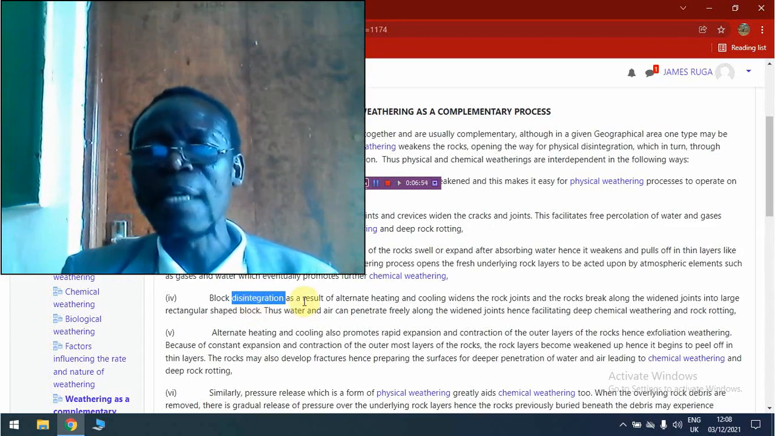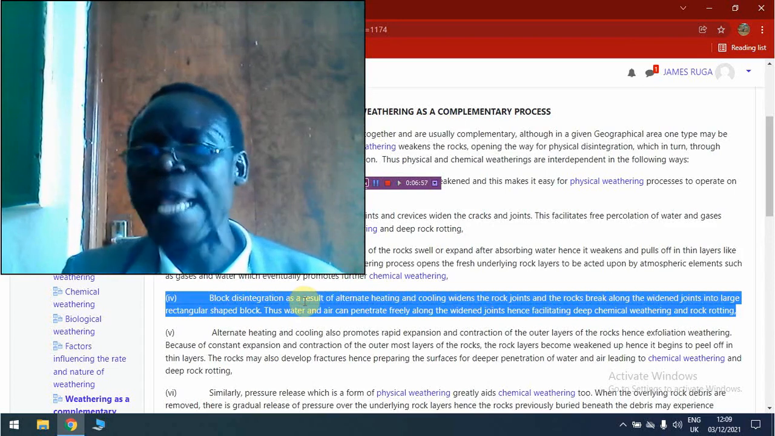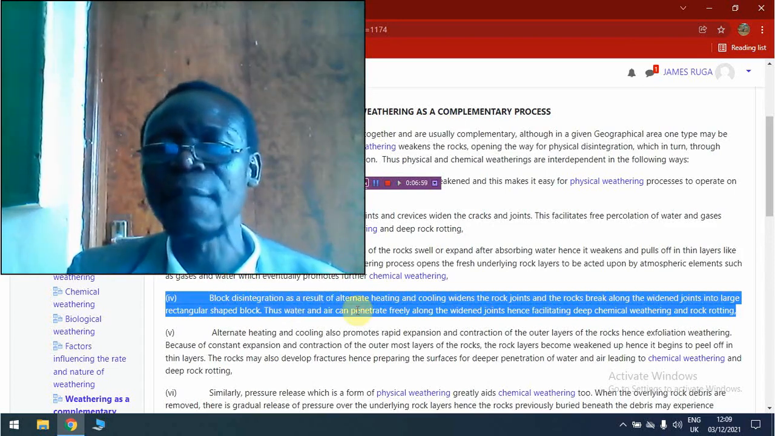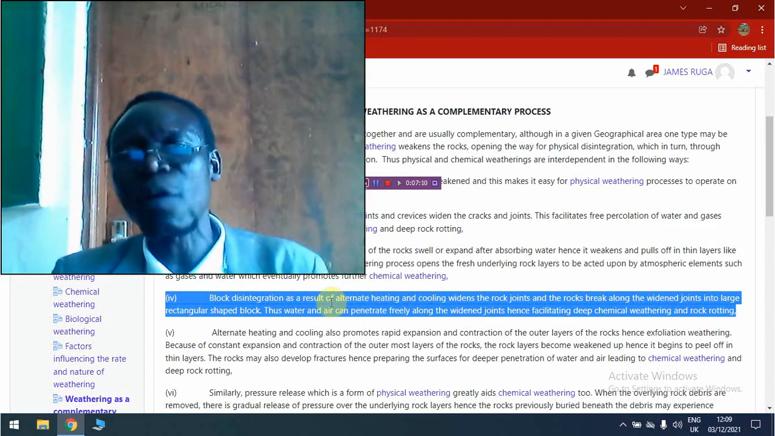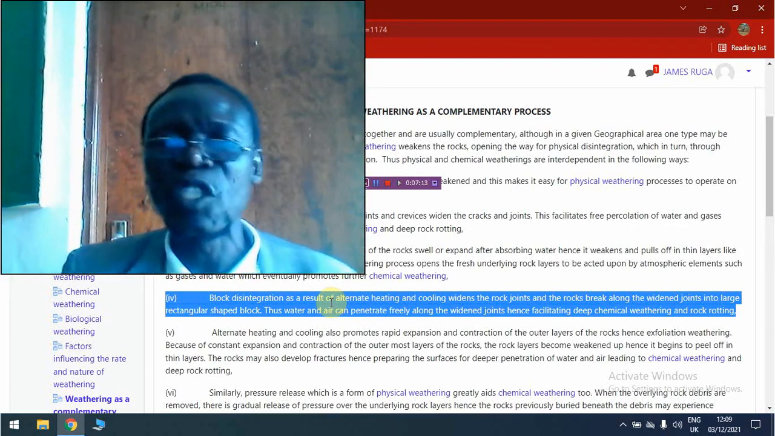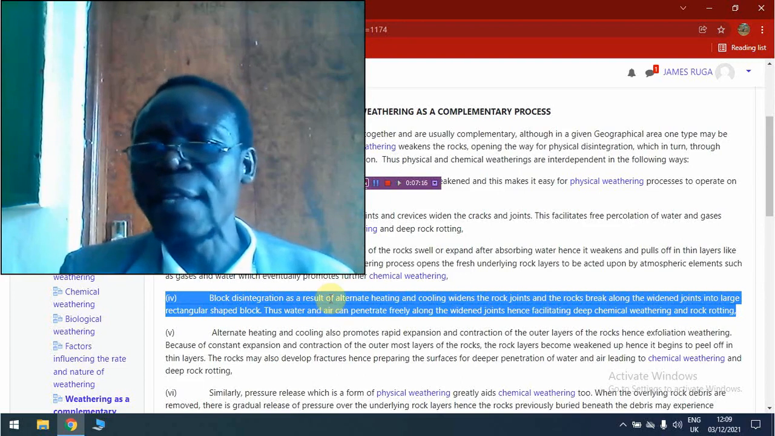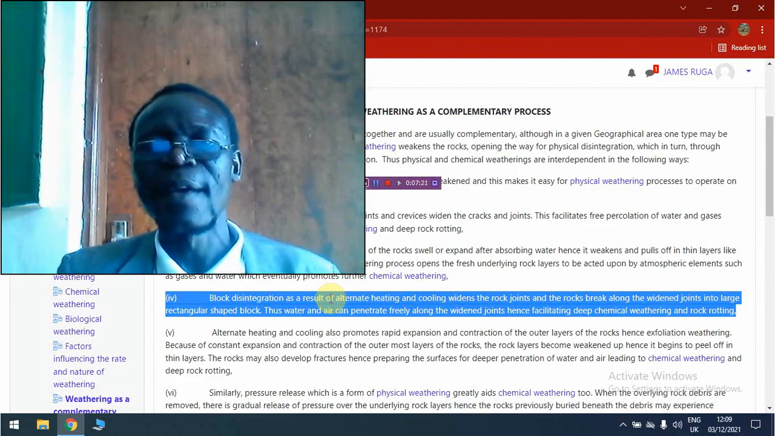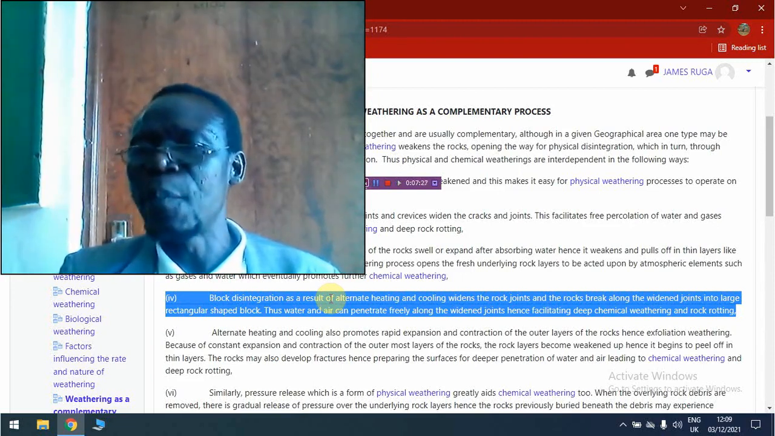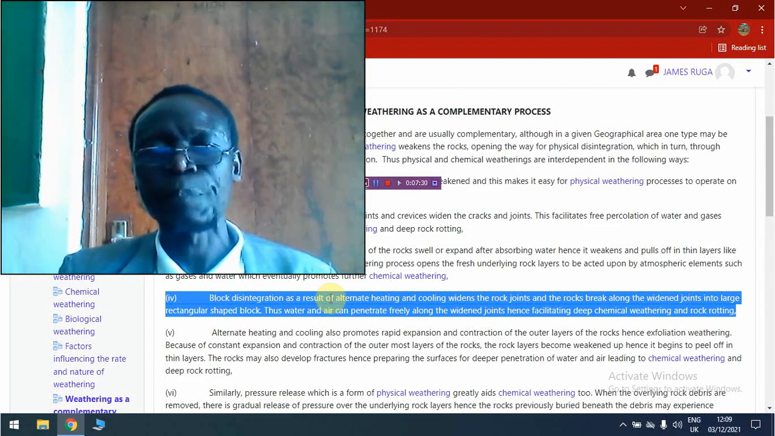Now, as you can see, the rock joints have already been widened by physical weathering processes. After this, other agents of weathering, for example, water and air, can easily circulate, pass or run along these widened joints and cracks. And this will bring much deeper chemical weathering within the rocks which have been affected by block disintegration. And this will promote deep rock rotting within the parent rock masses.